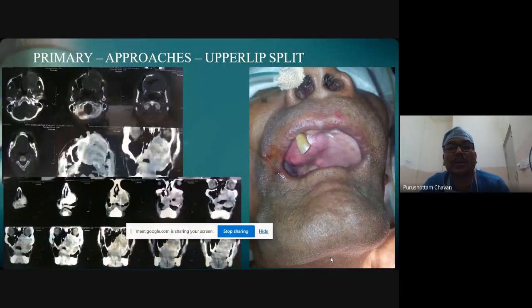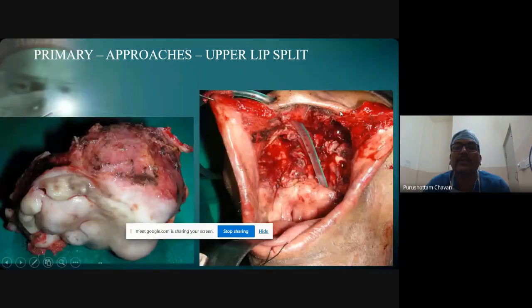Not all cases require a lower cheek flap only. A lesion like this, in an edentulous patient, could be removed with just an upper lip split. The whole bilateral maxilla has been removed here. You can see the soft palate, you can see the Ryle's tube. It's been removed just with the upper lip split.